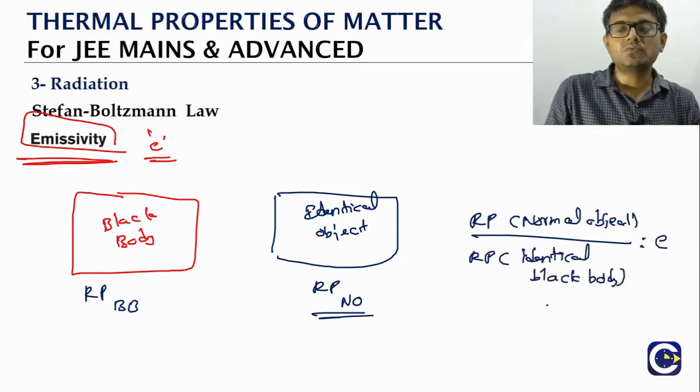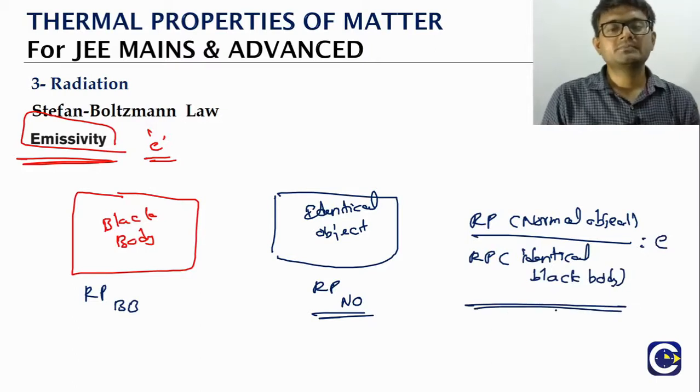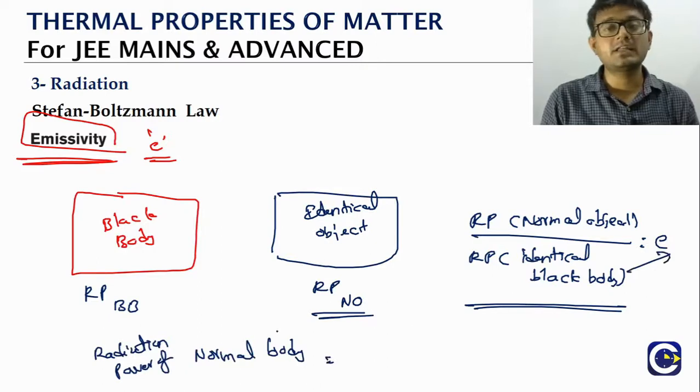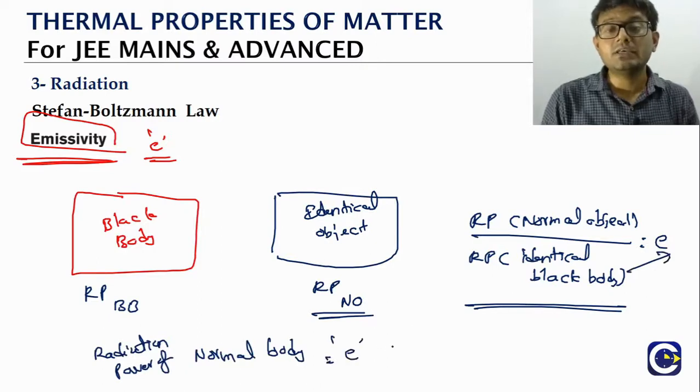That ratio is what we call emissivity. So, in a way, what we can conclude from here is that the radiation power of a normal body will be equal to, we just have to take it to the other side, e times the radiation power of an identical black body, where e is called the emissivity.